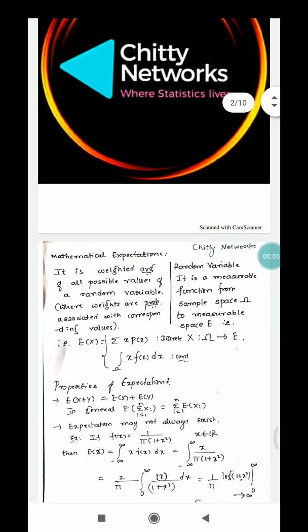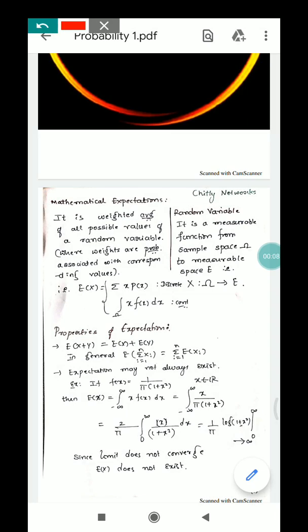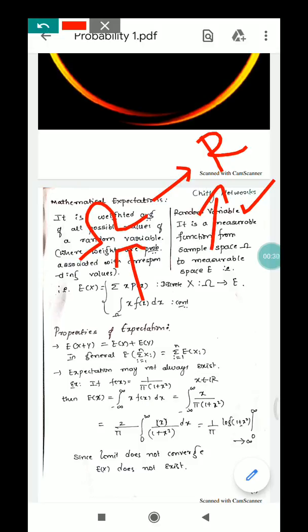Friends, today let us discuss mathematical expectation. First of all, let us discuss what a random variable is. It's a measurable function from sample space omega to a measurable space. That is, it assigns a value from the sample space to a set of values from real numbers. It is a function from sample space to real numbers. So this is nothing but a random variable. A random variable is a function that assigns the values from sample space to real numbers.